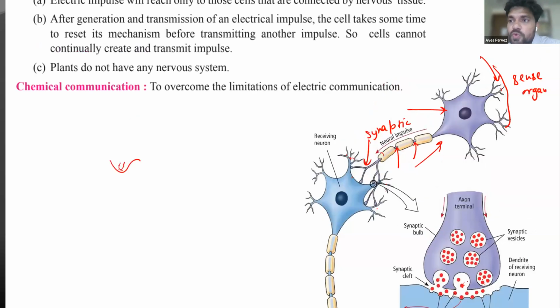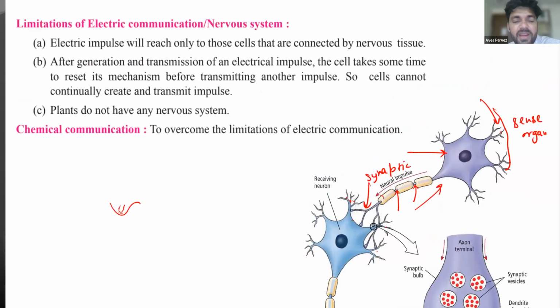The junction between two neurons is synapse. The main function of synapse is that it helps in the conversion of electrical impulse into chemical impulse.